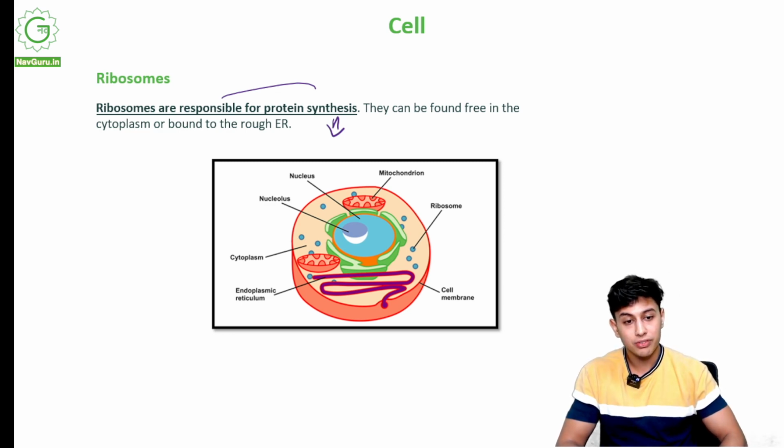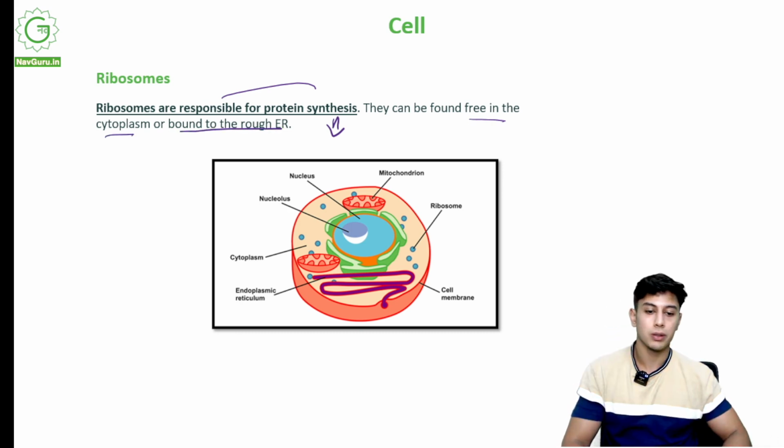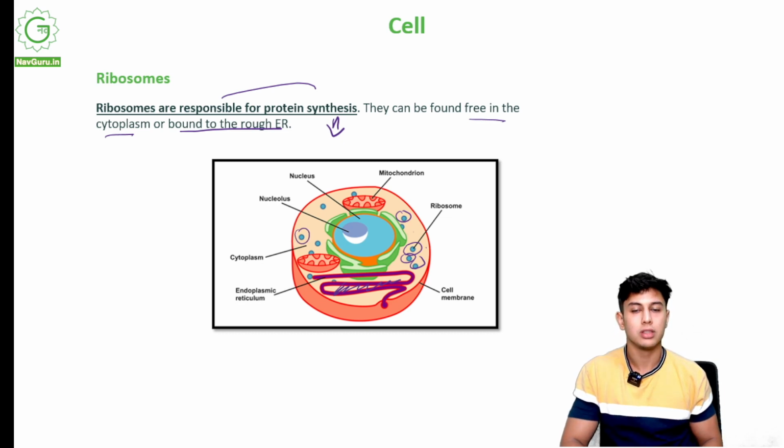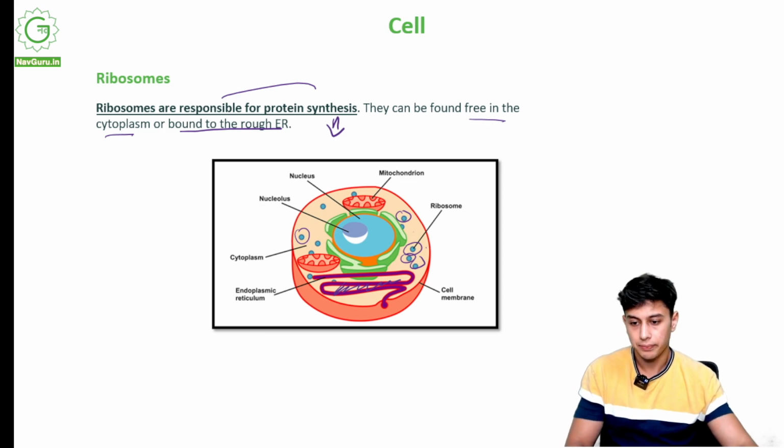They can be found free in the cytoplasm or bound to the endoplasmic reticulum. So on this endoplasmic reticulum, you can see these ribosomes, these blue structures. See, these are also ribosomes inside the cytoplasm. They are just floating inside there.